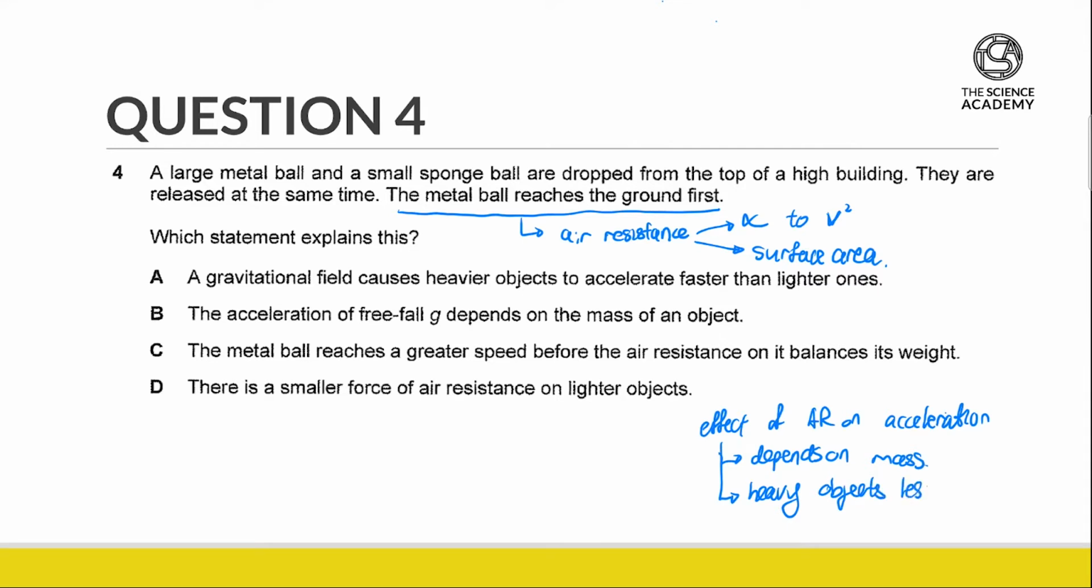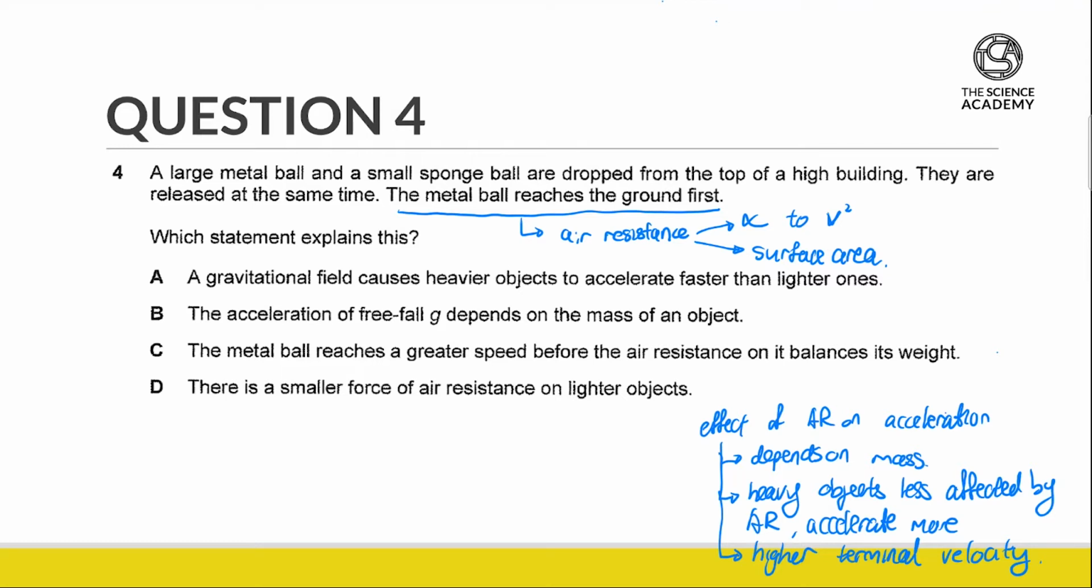So it's important to remember that heavy objects are less affected by air resistance, and as such, they accelerate more. And hence they reach a higher terminal velocity. Alright, so with this in mind, let's take a quick look.